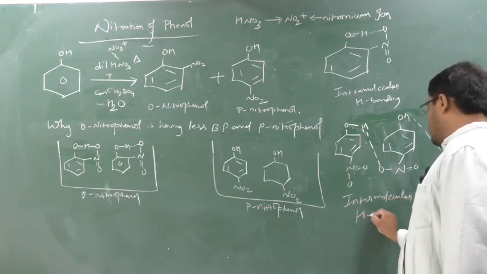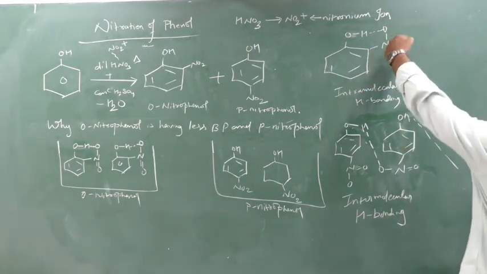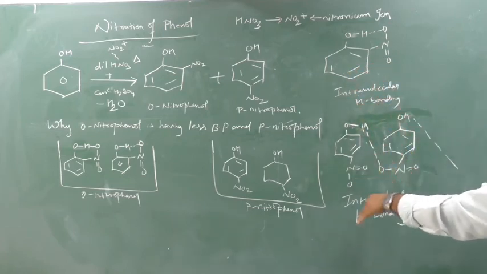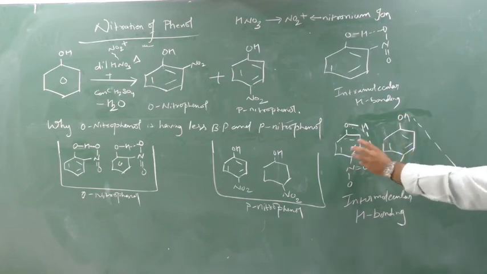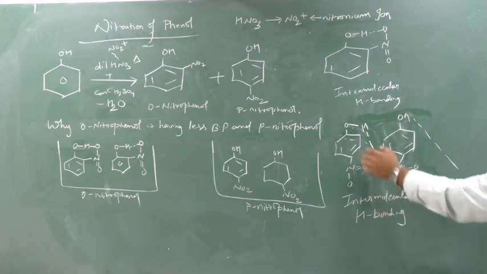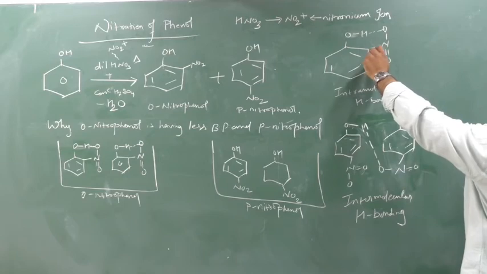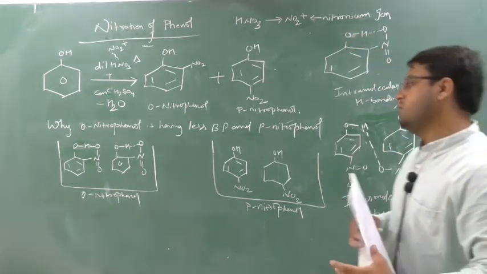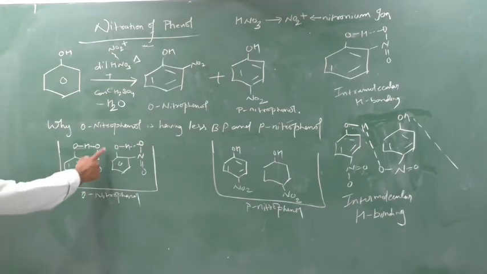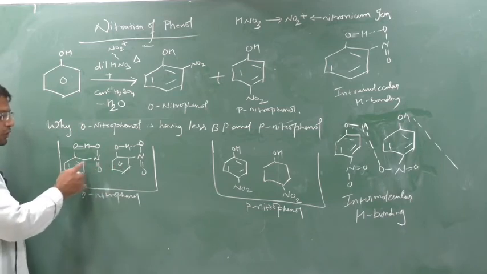Intermolecular H bonding. So, what do you observe? When a bonding takes place within the molecule, it is intramolecular hydrogen bonding, and when a hydrogen bonding takes place between two or more molecules of the same kind, it is known as intermolecular. So in O-nitrophenol, there is an intramolecular hydrogen bonding, meaning there is no bonding present between the two molecules.